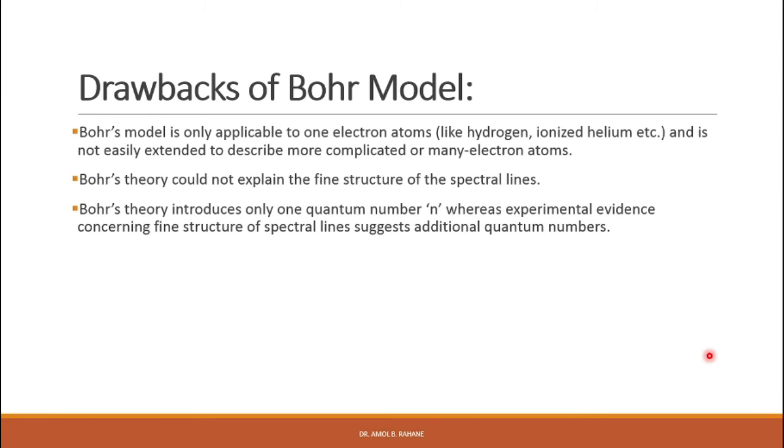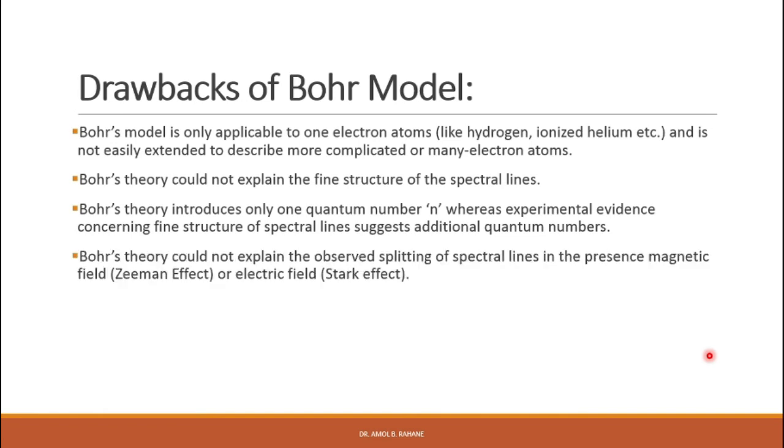Bohr's theory introduces only one quantum number n, whereas experimental evidence concerning the fine structure of spectral lines suggests additional quantum numbers. So only one quantum number was predicted in Bohr's theory. Bohr's theory could not explain the observed splitting of spectral lines in the presence of a magnetic field, that means the Zeeman effect, and an electric field, that is the Stark effect.